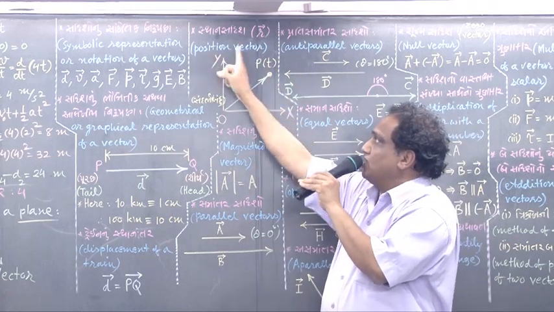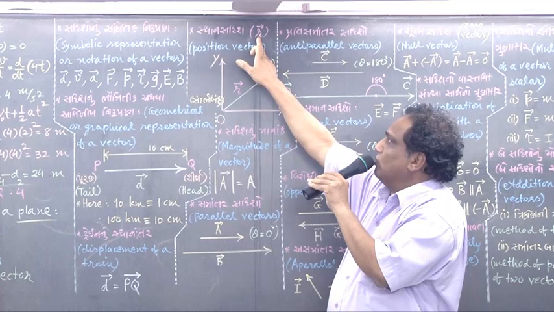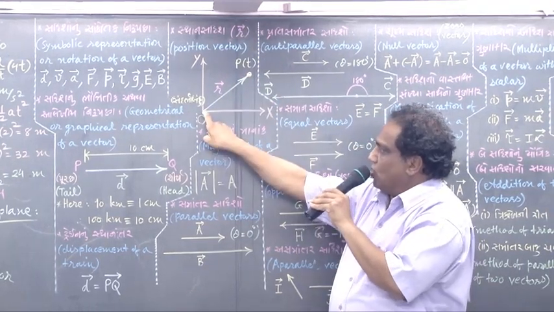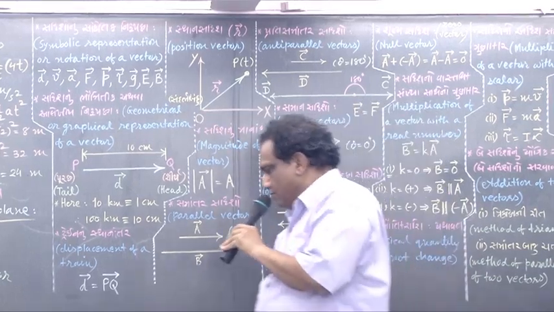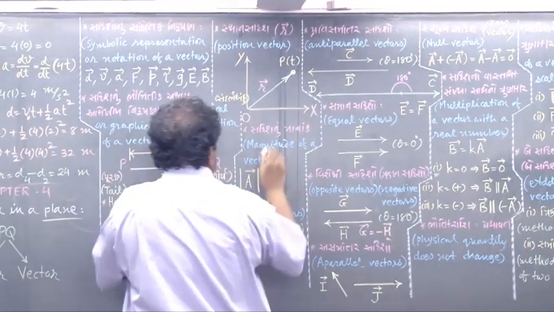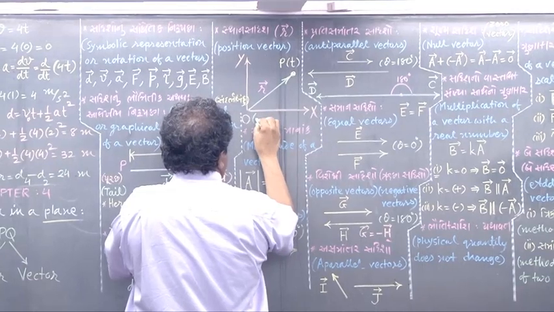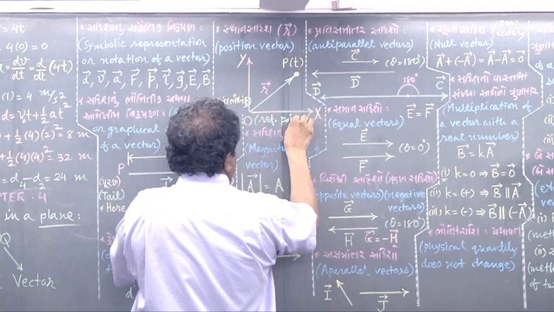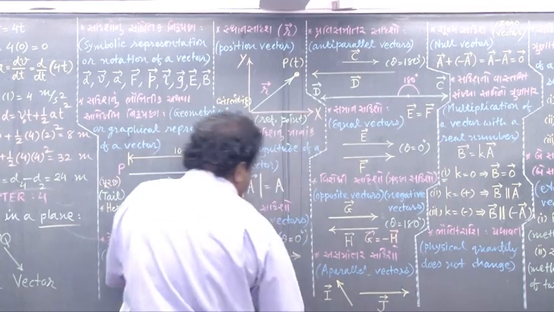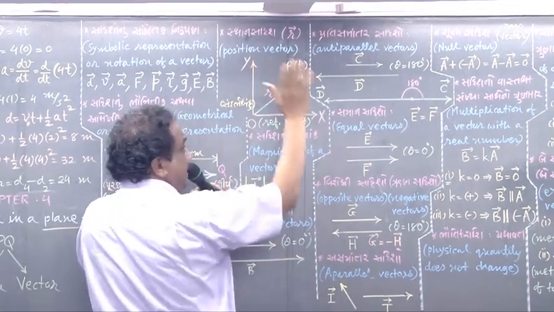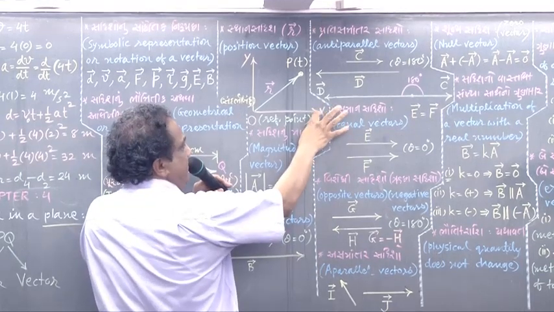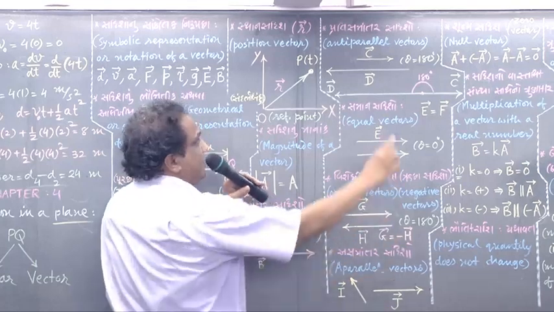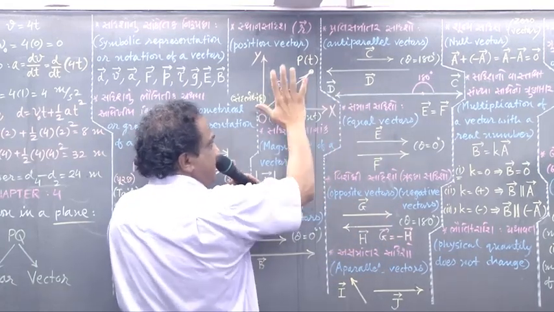What do you mean by position vector? Normally it is shown by the symbol vector small r. You take this point O as reference point, which is the origin of the Cartesian coordinate system. You consider one particle performing translational motion in a plane passing through the x and y axes, say the surface of the board.